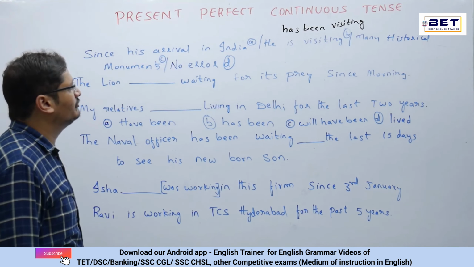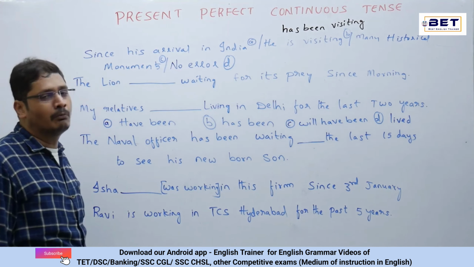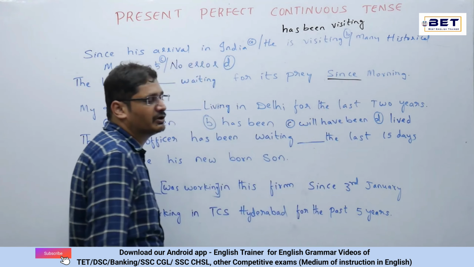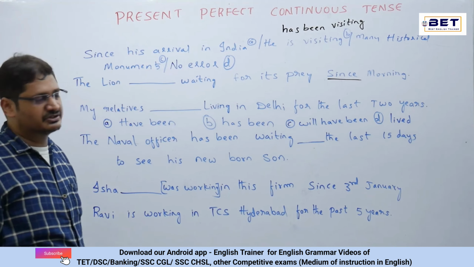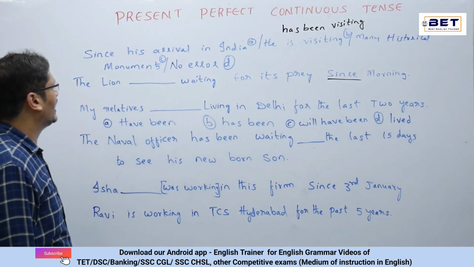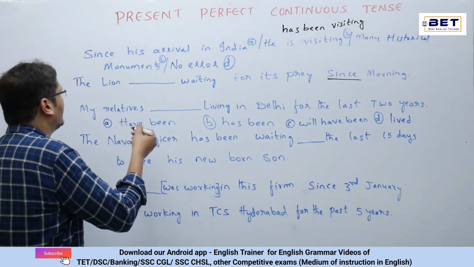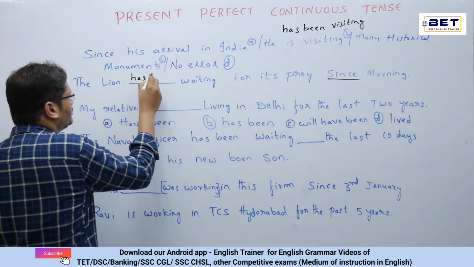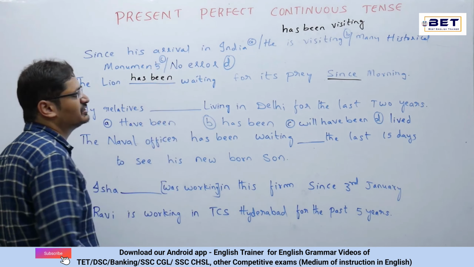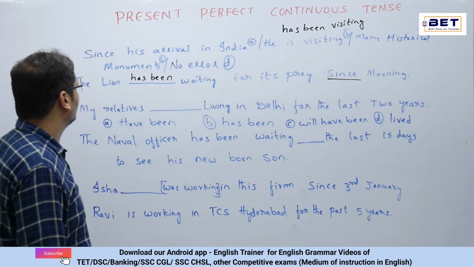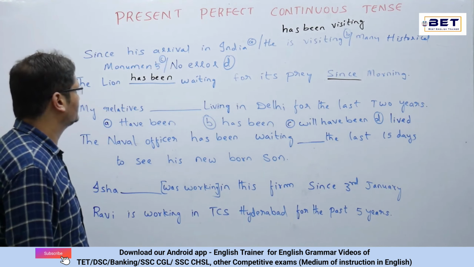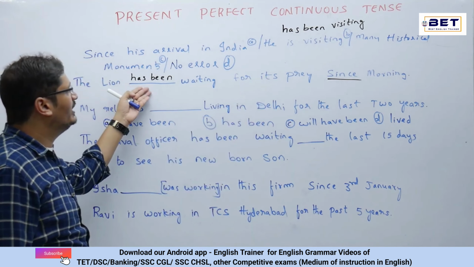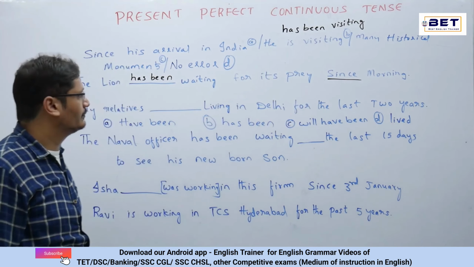The lion dash waiting for its prey since morning. We have the clue word here, since morning, that is specific to the present perfect continuous tense. Here, the lion: shall we make it have been waiting or has been waiting? Make it has been waiting, because lion is singular over there. For example, if the same question is with lions, then we need to make it: the lions have been waiting for their prey.